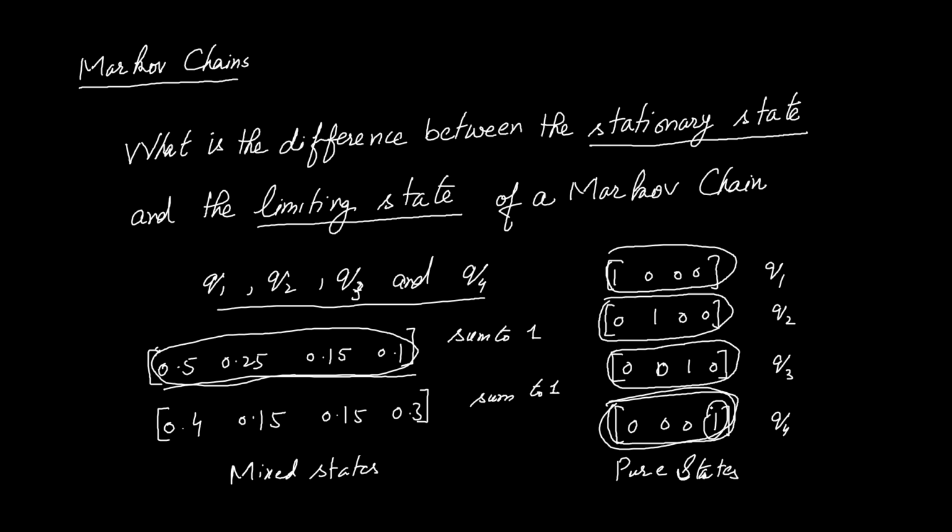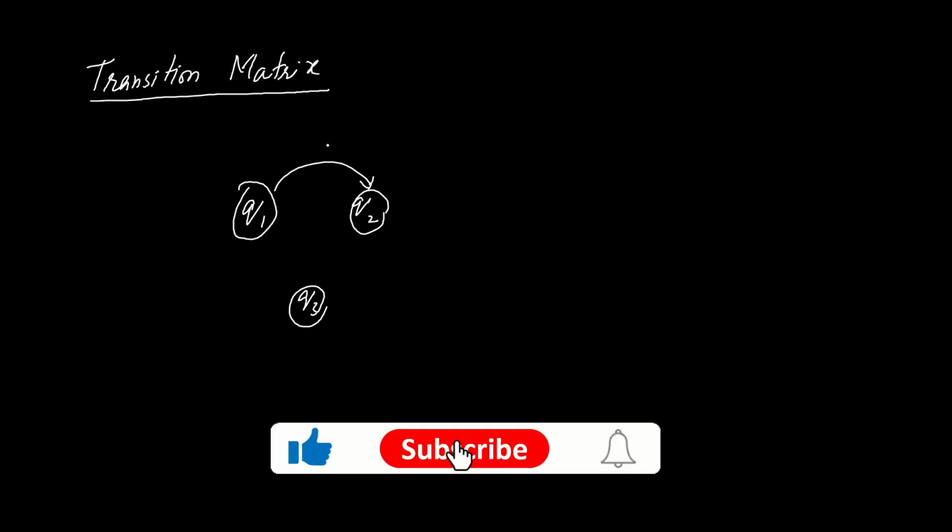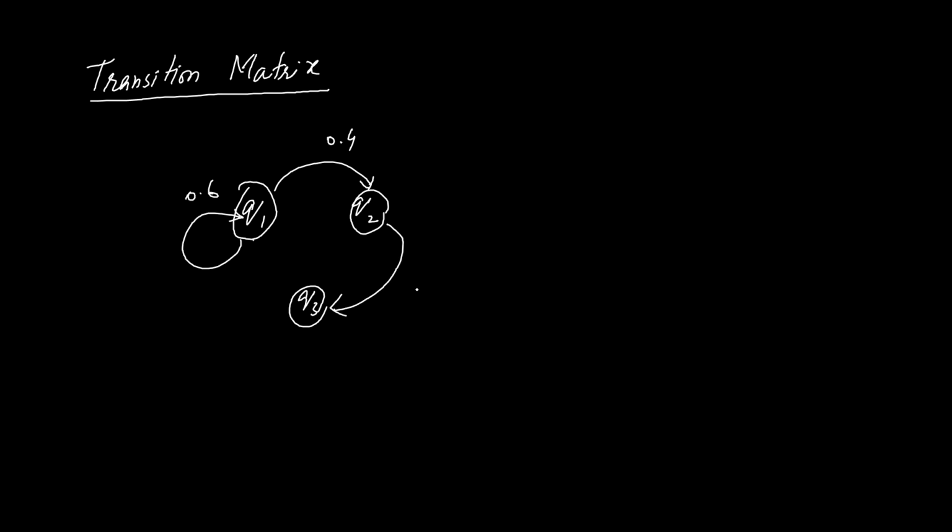Let us now discuss how a Markov chain transitions from one state to another. The evolution of a Markov chain is governed by its transition matrix. Suppose we have this 3-state Markov chain having states Q1, Q2 and Q3, with the transition probabilities from Q1 to Q1 being 0.6, Q1 to Q2 0.4, Q2 to Q3 0.1, Q2 to Q1 0.9, Q3 to Q2 0.4 and Q3 to Q3 0.6.